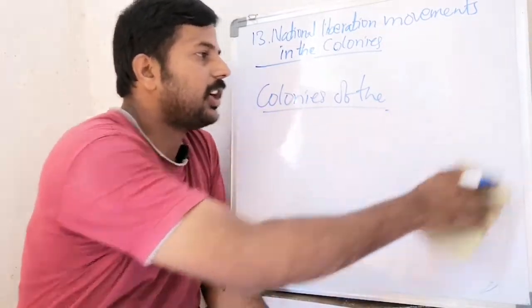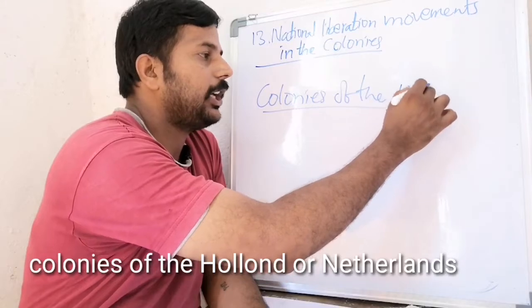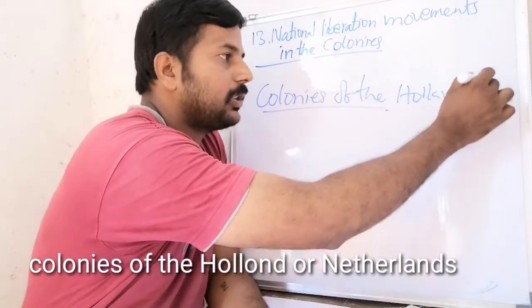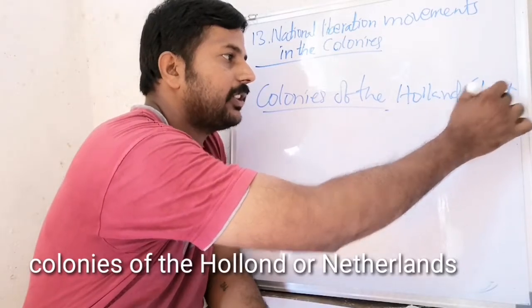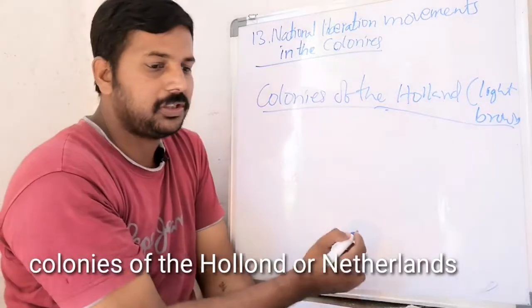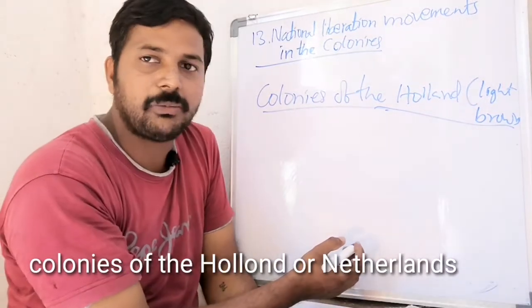Next, the colonies of Holland are also given. Holland means presently Netherlands. In which color? In light brown color. Make a heading like this and note down. For example, colonies of Holland. Holland means Netherlands.